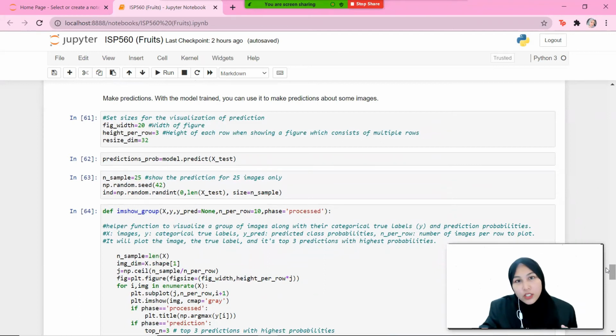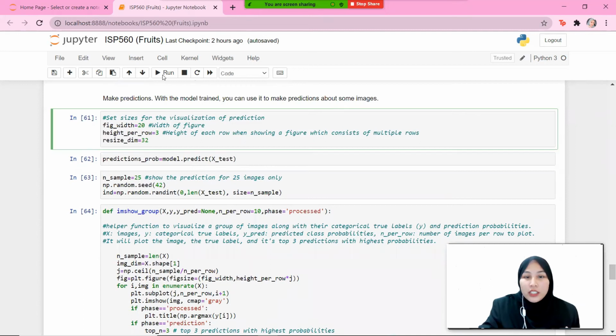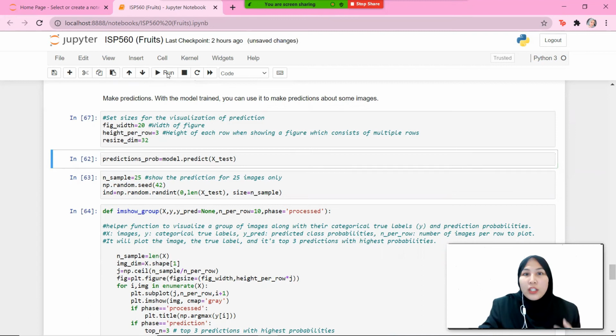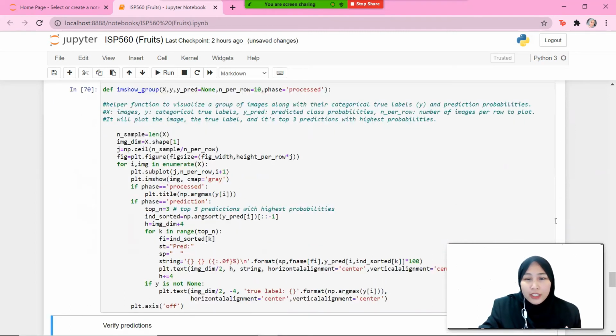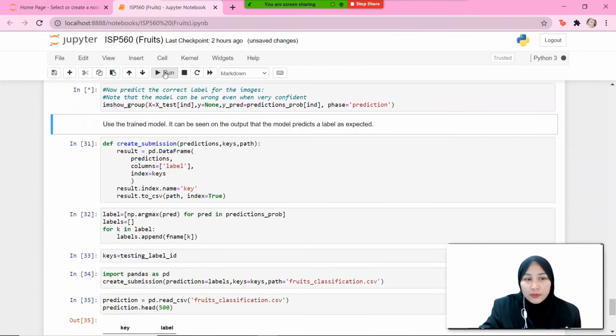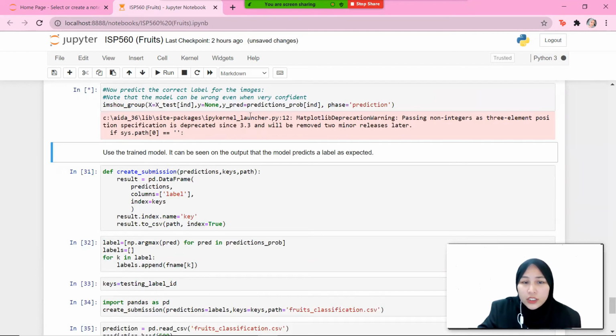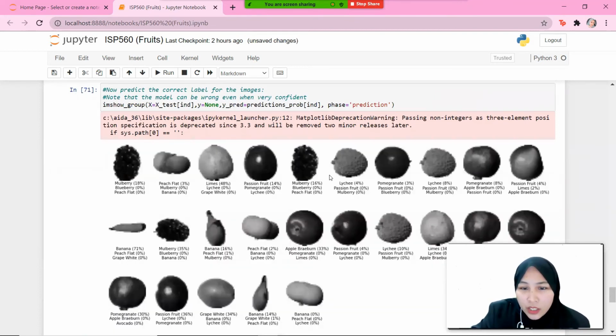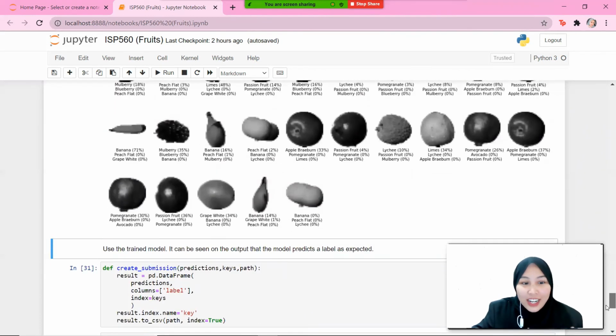So how do we make predictions? We use visualization. So in this, I will do the demonstration. You can see that I'm running the model right now. Basically, this will show the top 3 of your predictions. So, for example, you can see here the mulberry. The mulberry picture is labeled correctly with the label mulberry with 60% high probability, which is correct.